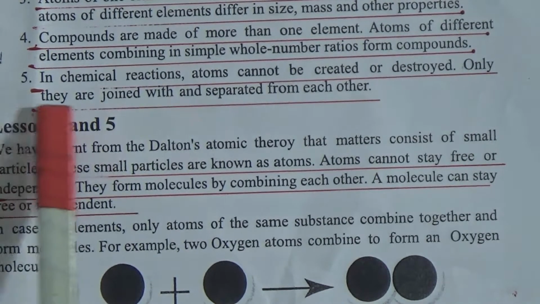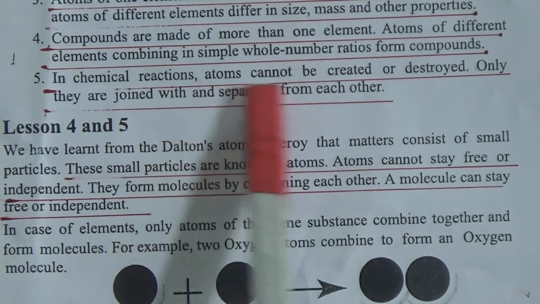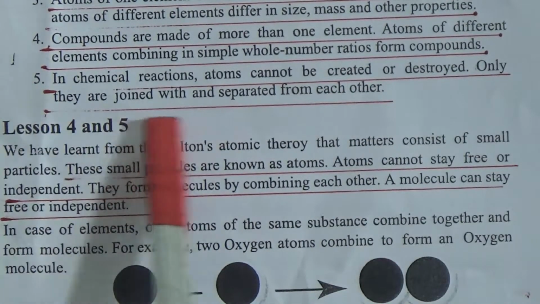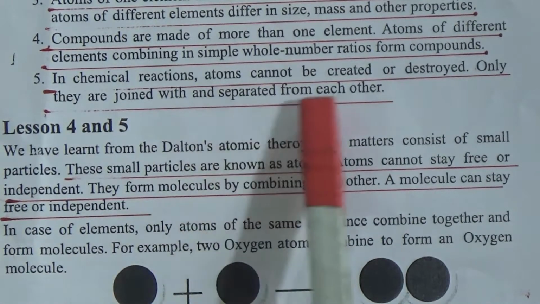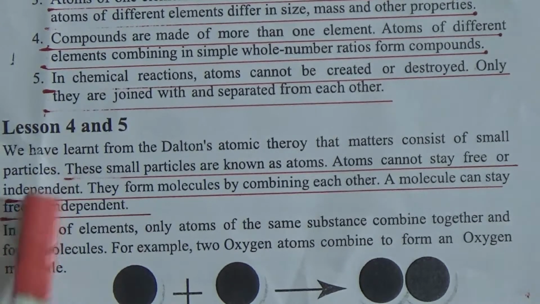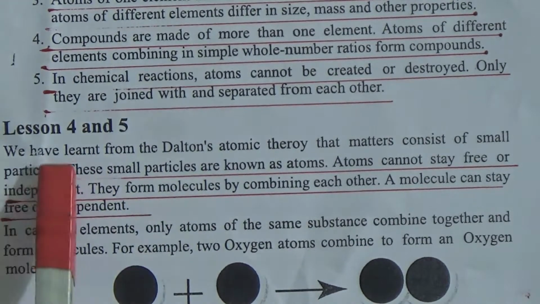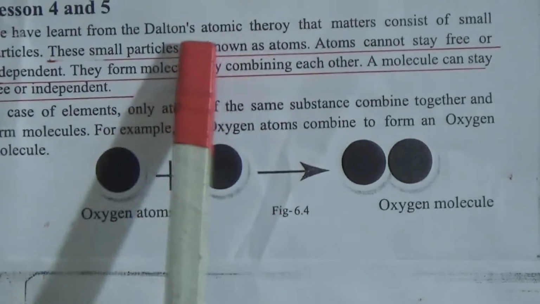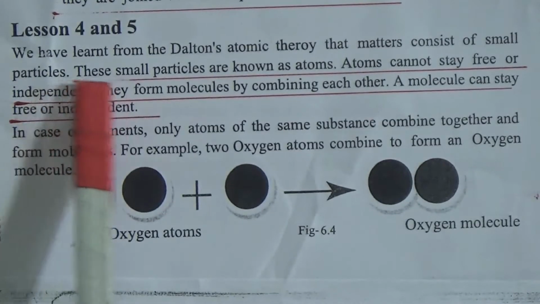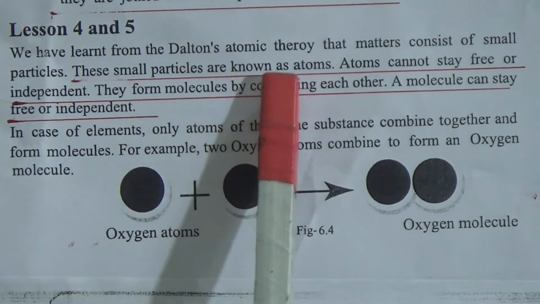Point 5: in a chemical reaction, atoms cannot be created or destroyed. They are only joined with and separated from each other. Now, lessons 4 and 5. We have learned from Dalton's atomic theory that matter consists of small particles. These small particles are known as atoms.